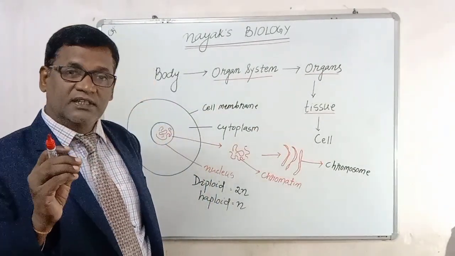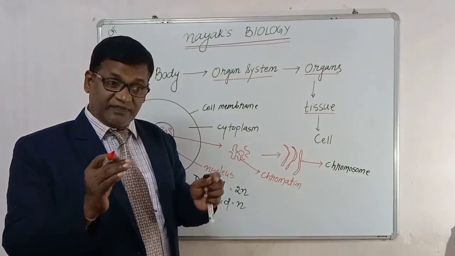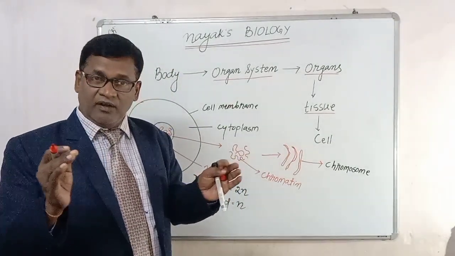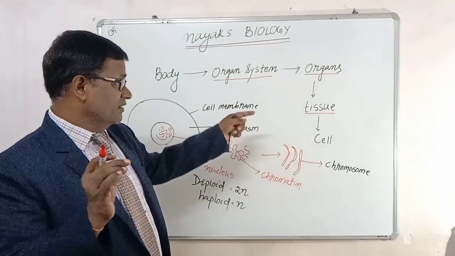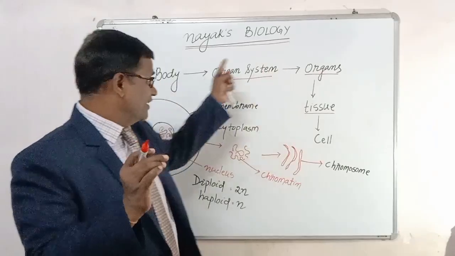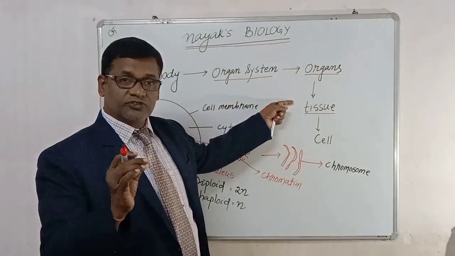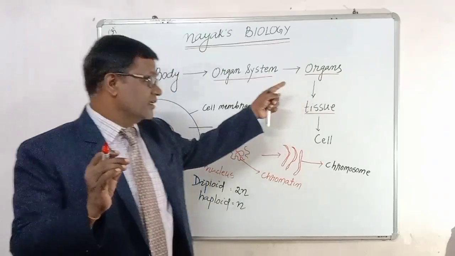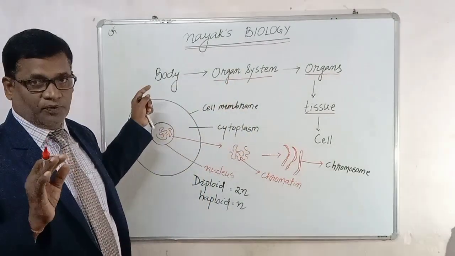You know what a tissue is: cells of the same or a defined size form together to perform a particular function. That means a tissue consists of cells. So going like this, tissues consist of cells, organs of tissues, organ systems of organs, and the body of organ systems.